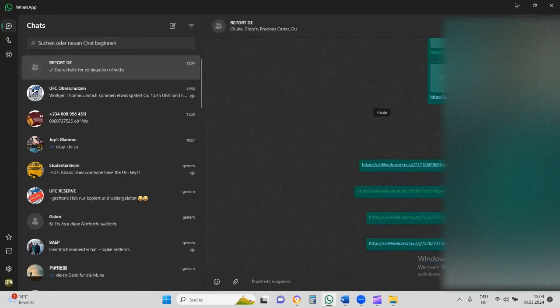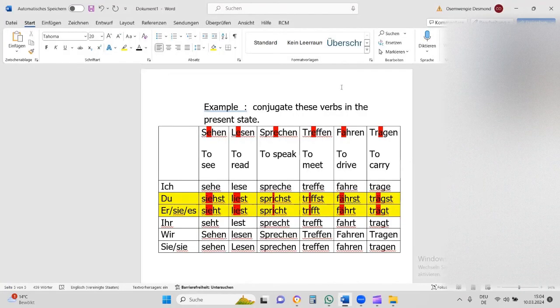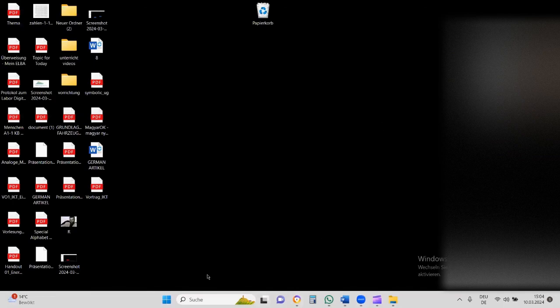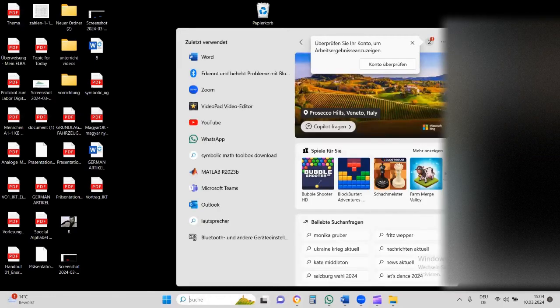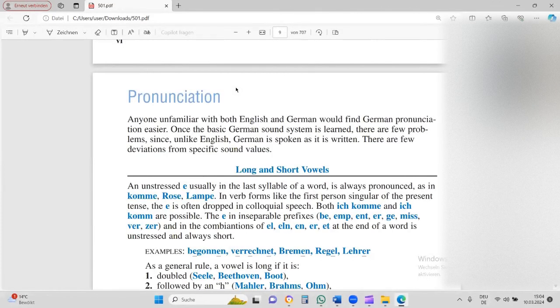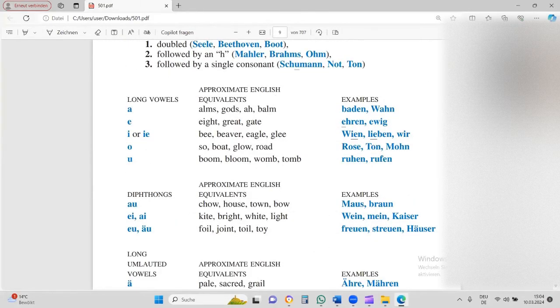All right. So I'm going to stop here for today. Like I said, I will show you a book of verbs I used when I was still a student in those days. I used a book called 501 German Verbs. I hope I have it on my phone. This is French. Let's see. Good, so this is 501 German Verbs.